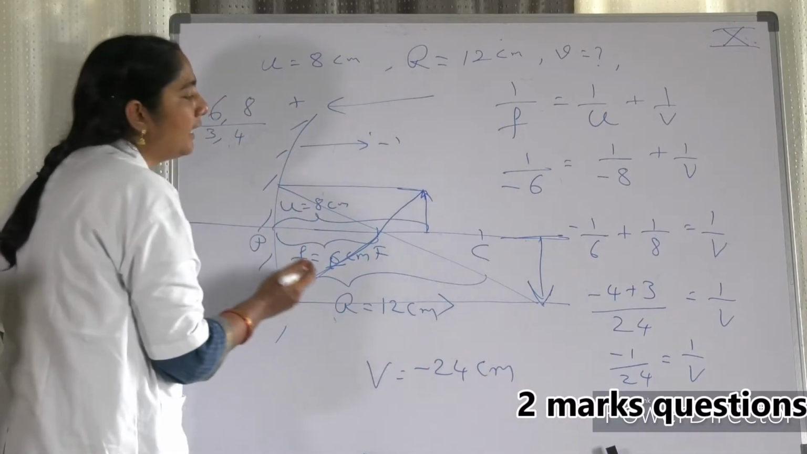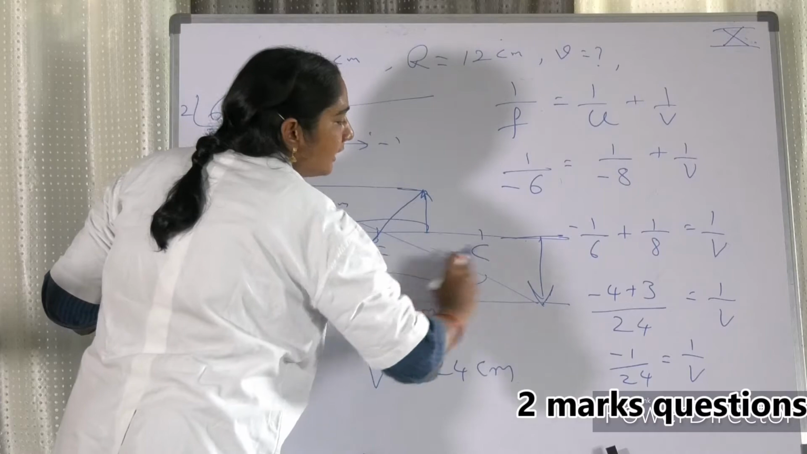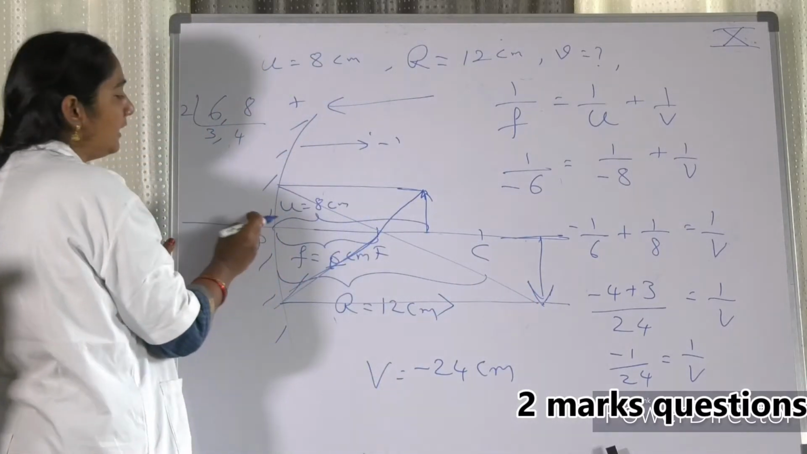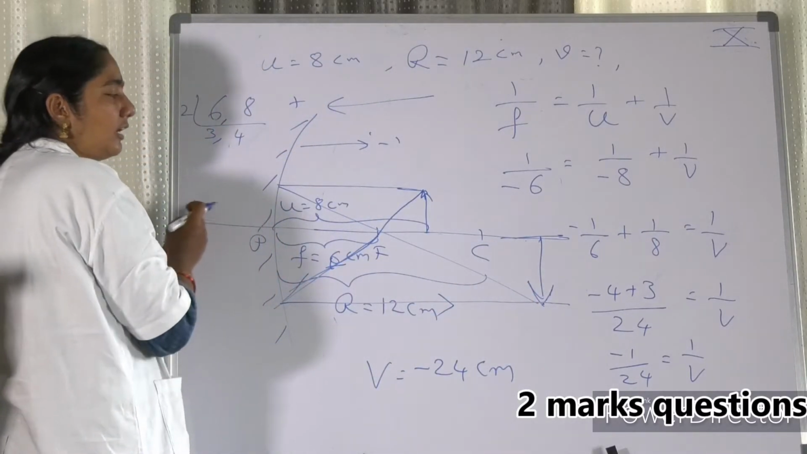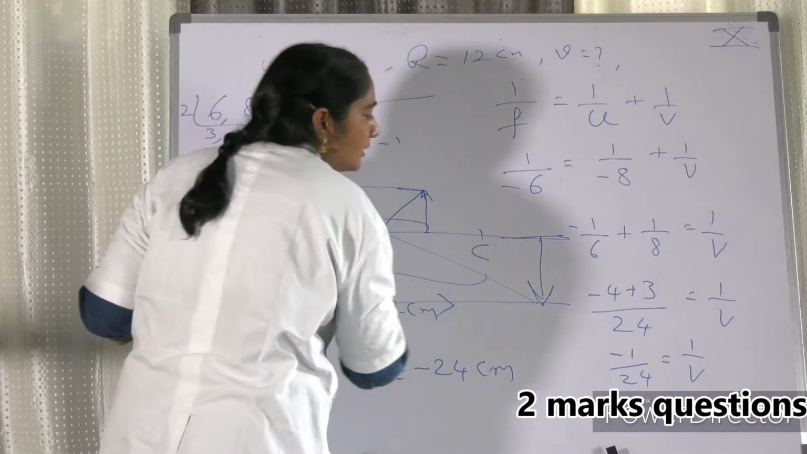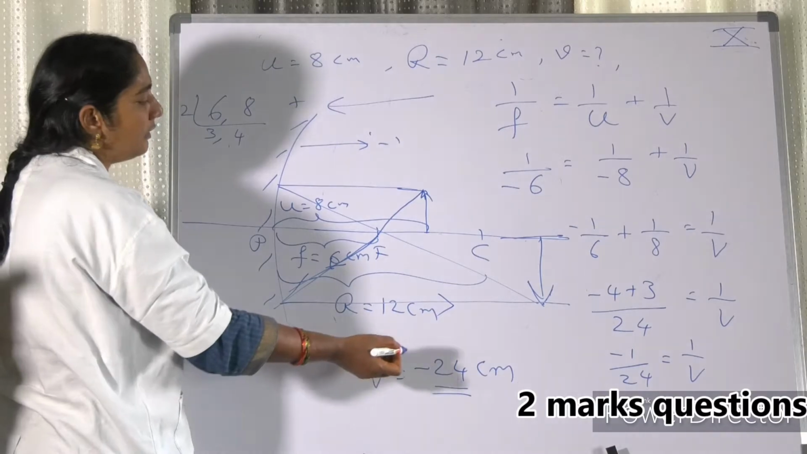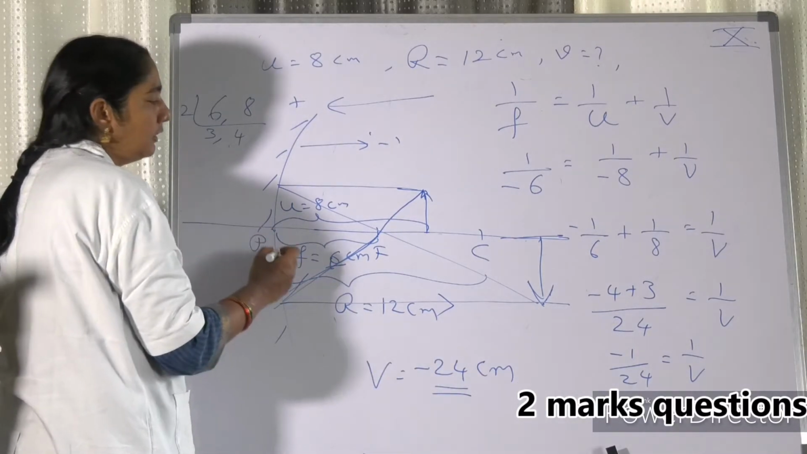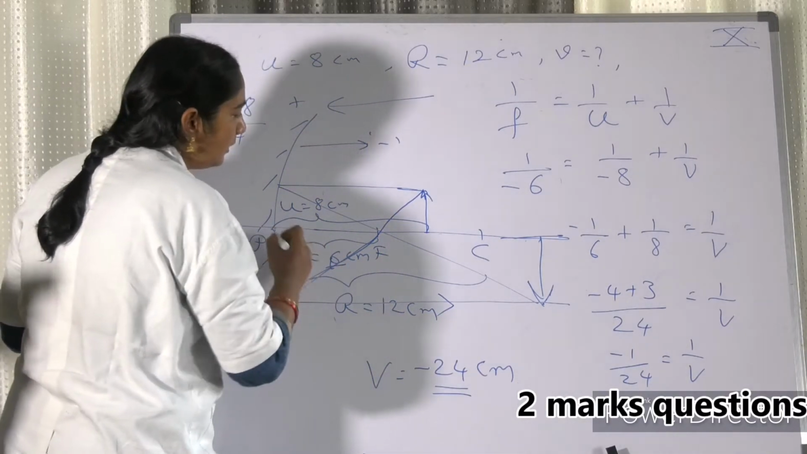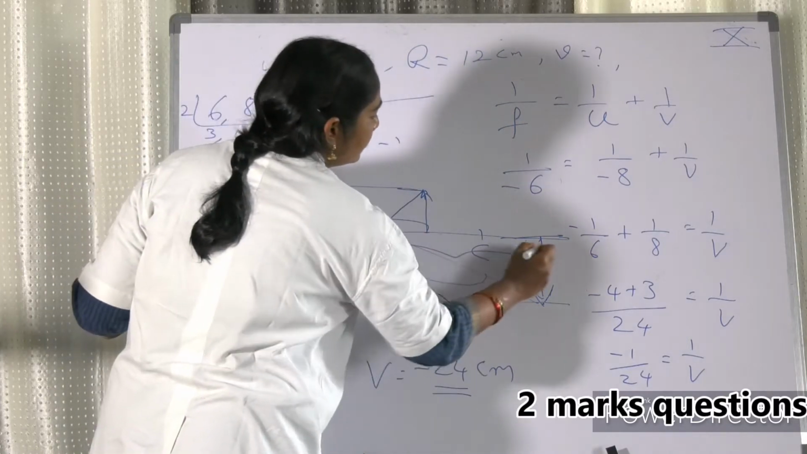Minus indicates that it is in this direction. If it is plus, it indicates that it is a virtual image. If it is minus, it means it is a real image. And it is formed at a distance of 24 centimeters from the pole. So this distance is 24.